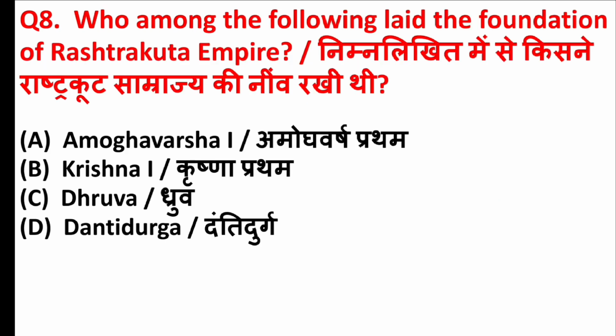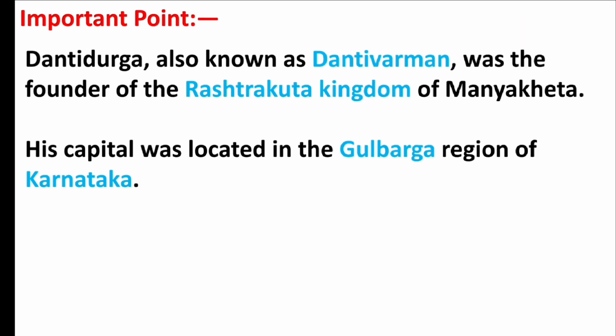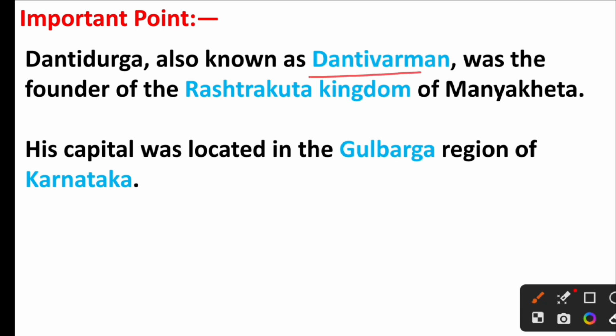Who among the following laid the foundation of Rashtrakuta Empire? Right answer is option D, Danti Durga. Friends, Danti Durga, also known as Danti Varman, was the founder of the Rashtrakuta Kingdom of Manyakheta. His capital was located in the Gulbarga region of Karnataka.